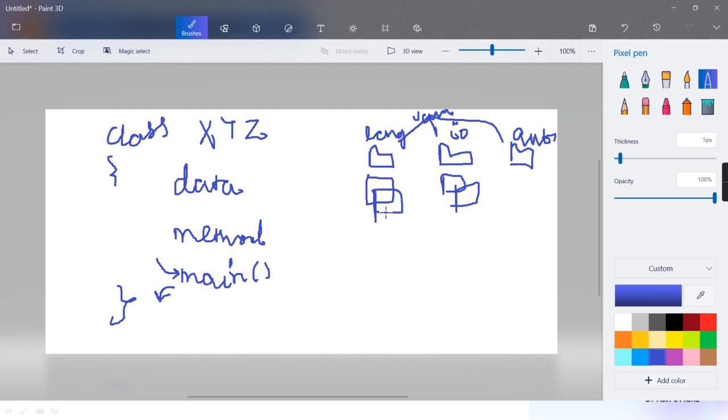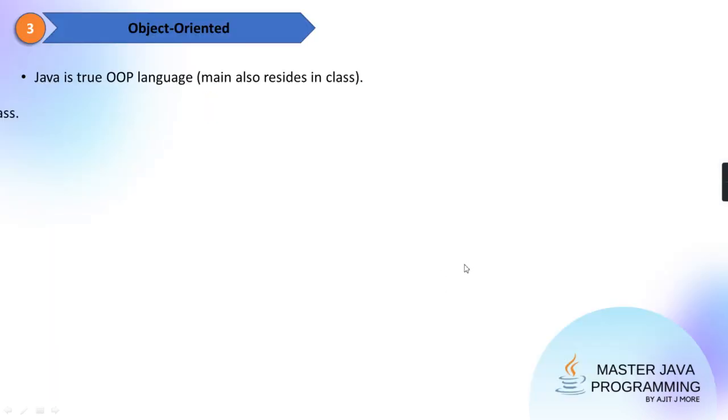But the programmers who are going to use these classes do not have any knowledge about what data is within them and how the data is getting processed. They are just taking the benefit of it by calling the methods. They call the method, but they don't know what is inside that method. The algorithm inside that method is not known to the programmer who is using it. Is it clear to you? I hope it is clear.